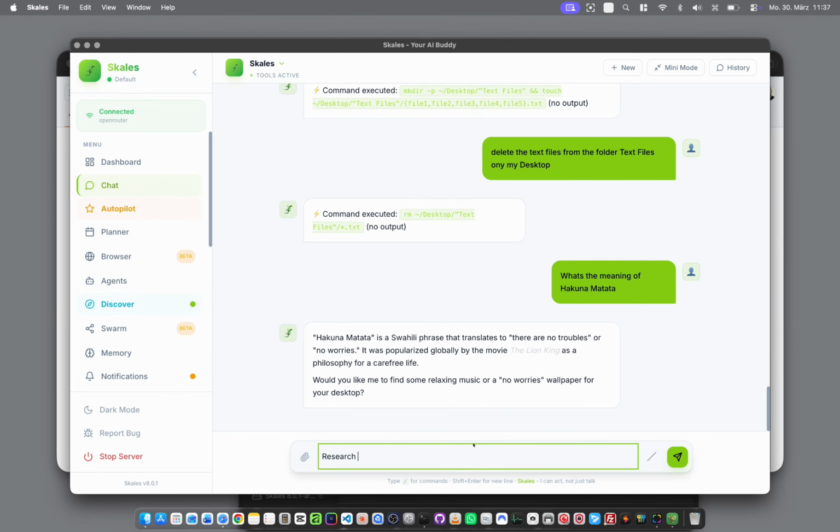Now something bigger. I ask Scales to find Jeff Bezos's email, draft an outreach message, and send it. The agent starts reasoning, searching, drafting. Real work, not just chat.